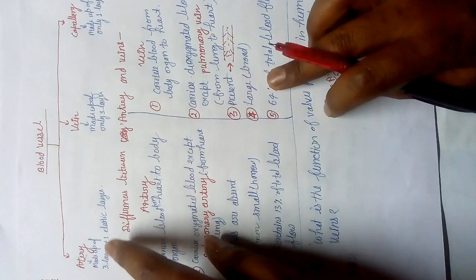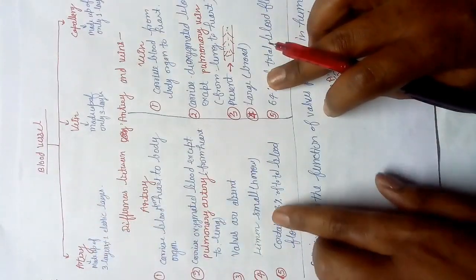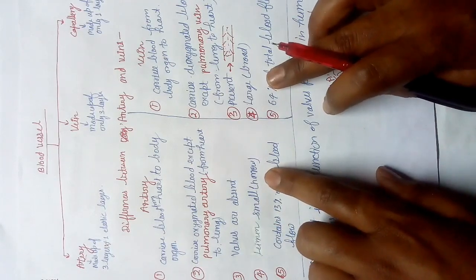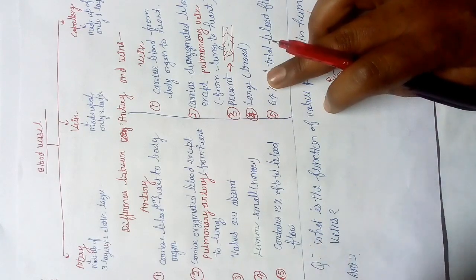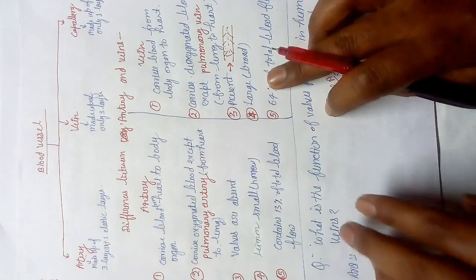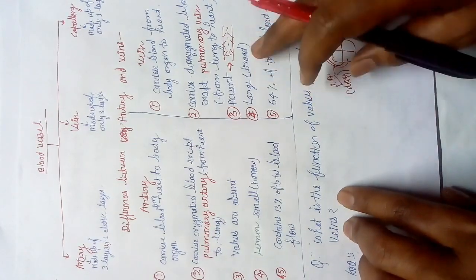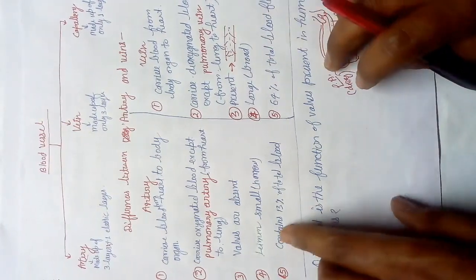Okay students, lumen small, narrow. As I told you, it is made of 3 layers plus 1 elastic layer, means 4 layers total. So the lumen is small, and one more thing, the blood flows with great speed. So within a small lumen, blood can go in enough amount, but in veins there is very low speed, so there is a requirement of broad lumen.